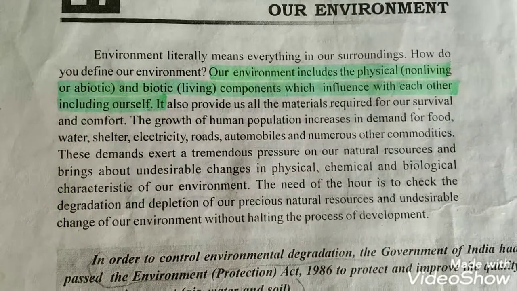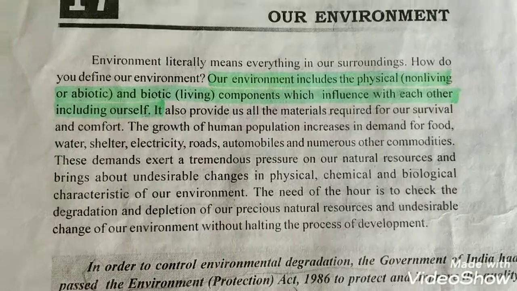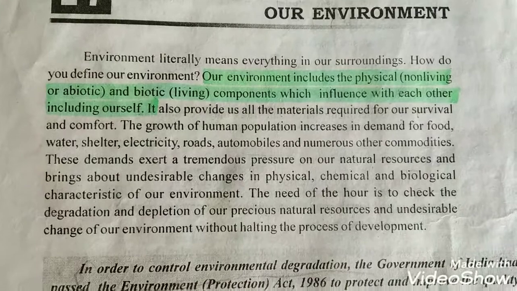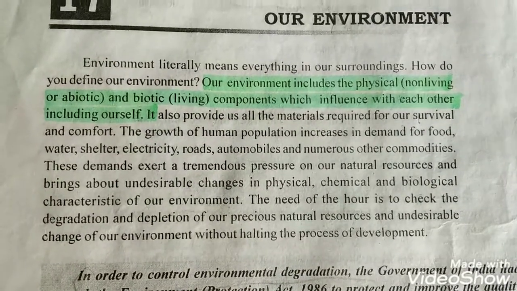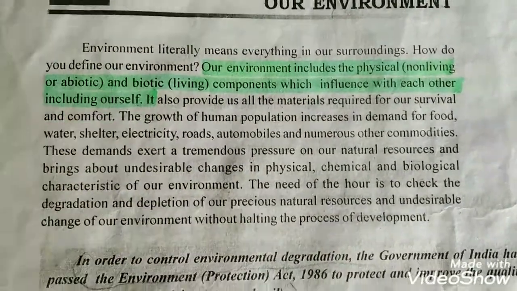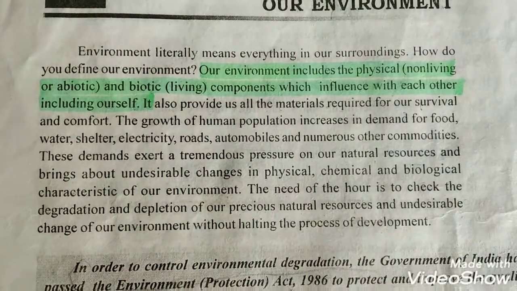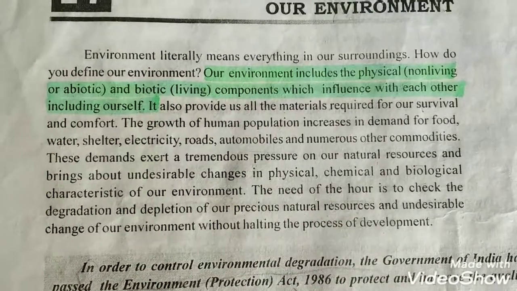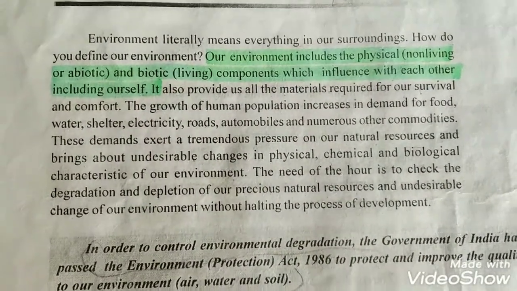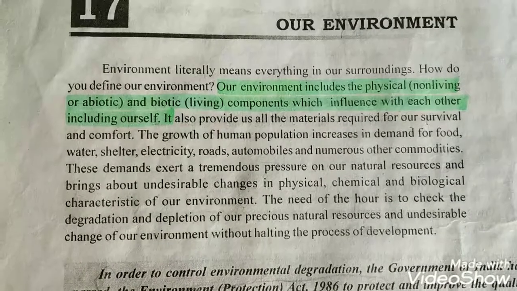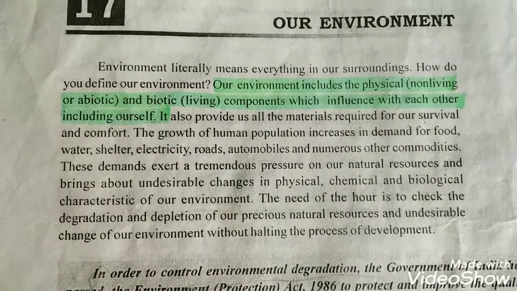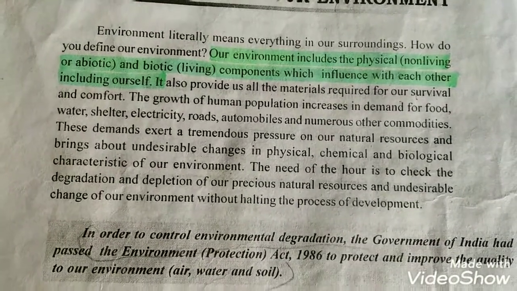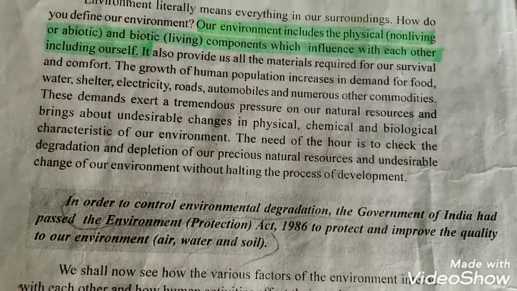For example, if we want to construct any industry or factory, we should first try to figure out the area. Once we figure out the area, if we cut some part of the forest, or if we want to use some area of the land, we have to find another area so that we can substitute the trees which have been cut. In this way, we can control the change in the environment. So it is high time to check the degradation and depletion of the natural resources.